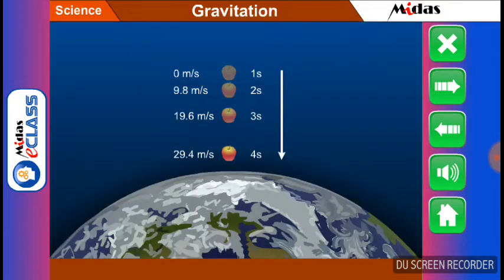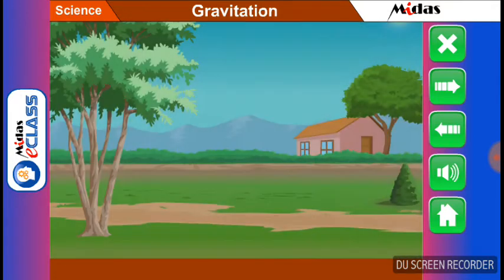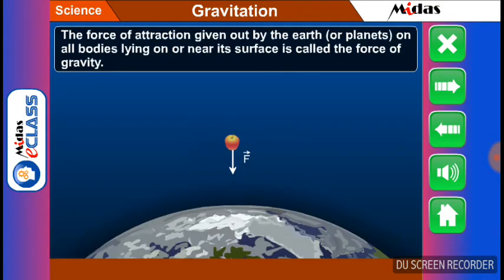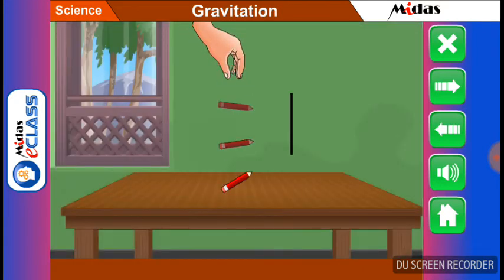Students, we have studied about acceleration due to gravity in class 9. We know when a body is allowed to fall freely, the body will be attracted towards the earth. The force of attraction given out by the earth or planets on all bodies lying on or near its surface is called the force of gravity.